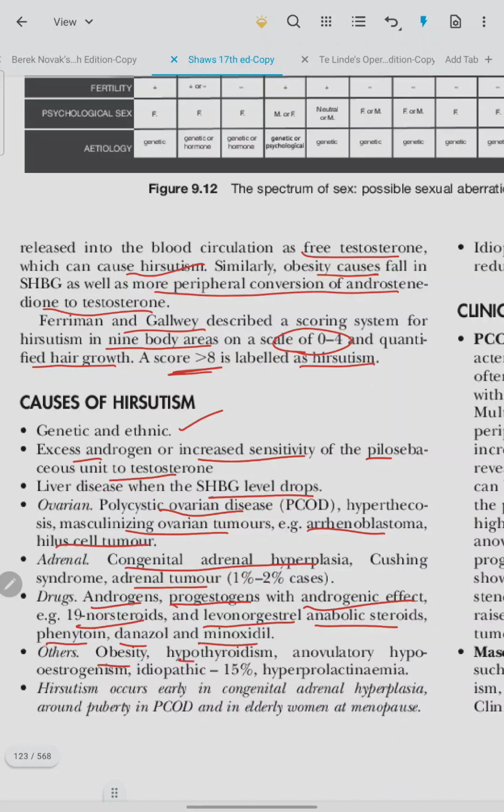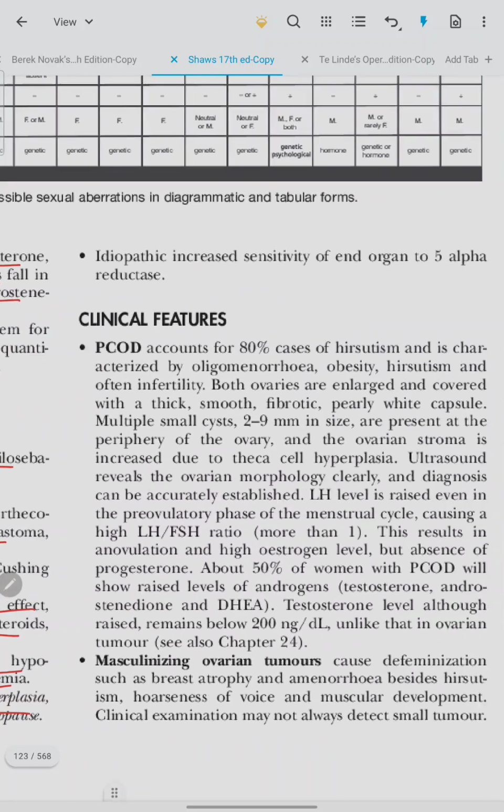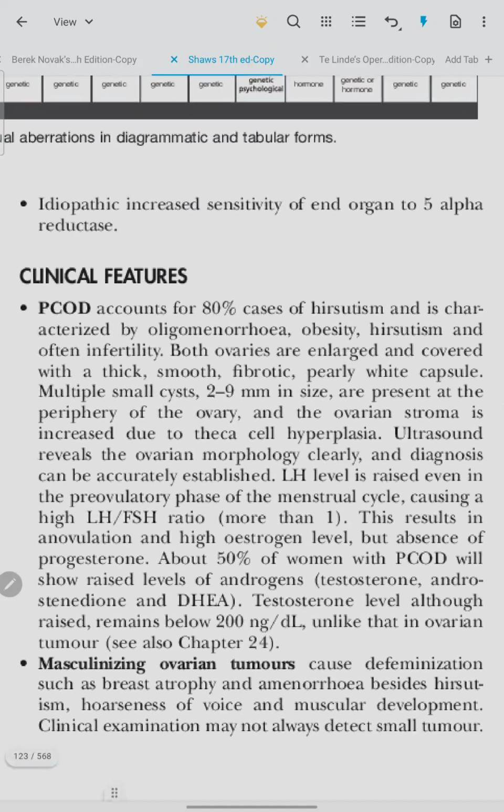Others like obesity, hypothyroidism, anovulatory hypoestrogenism, idiopathic in 15% cases, hyperprolactinemia. Hirsutism occurs early in congenital adrenal hyperplasia, around puberty in PCOD, and in elderly women at menopause. Idiopathic: increased sensitivity of the end organ to 5-alpha reductase.